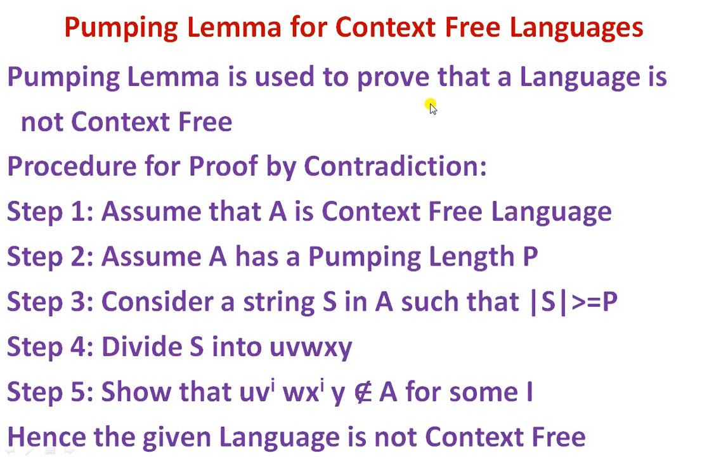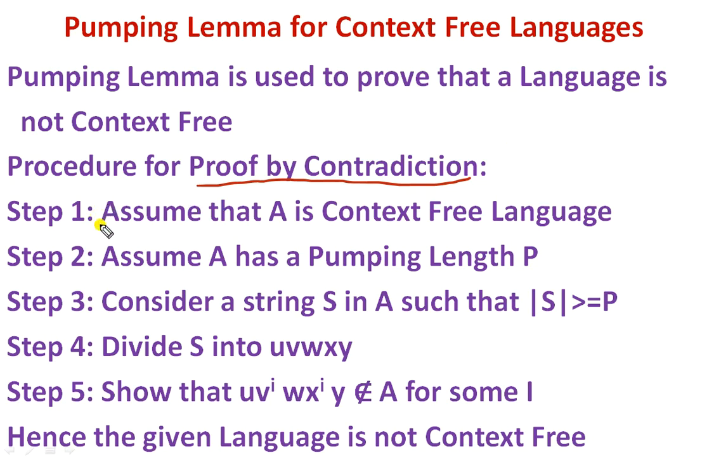The pumping lemma is used to prove that a language is not context-free. The procedure for proving that the given language is not context-free is proof by contradiction. What is meant by proof by contradiction? First, we assume that the given language is context-free, and finally, we contradict one of these three conditions. Because one of the conditions is contradicted, A is not context-free.